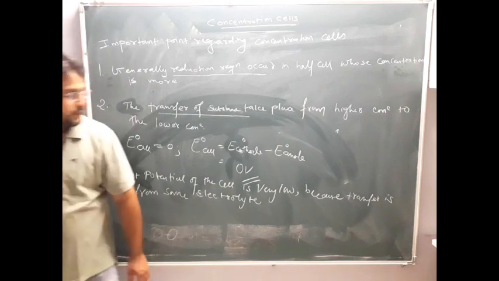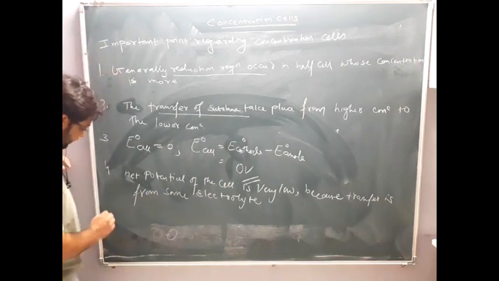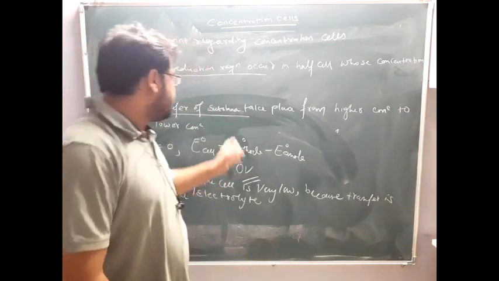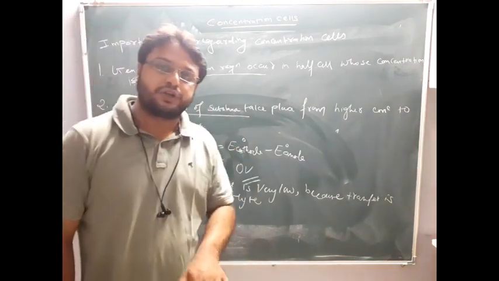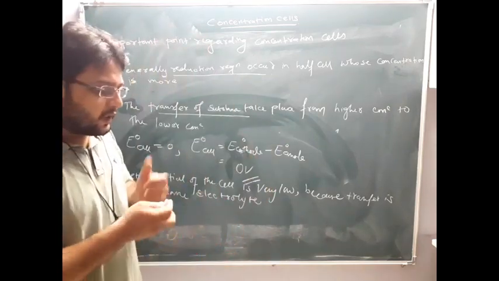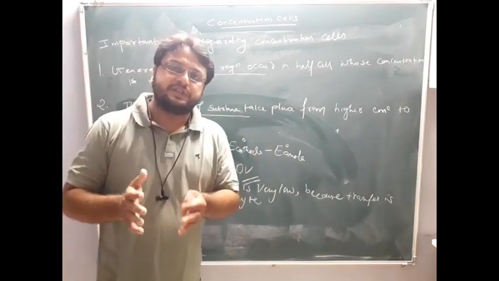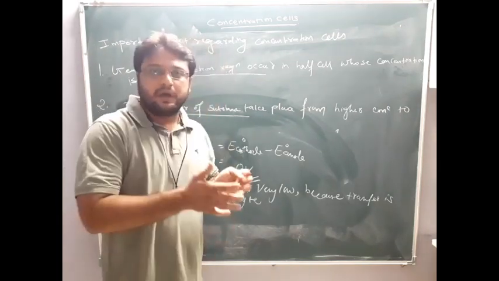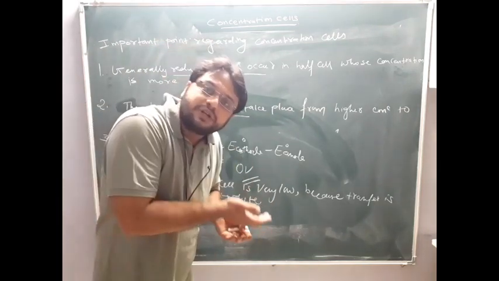The next point, that is fifth point, that I told you: the transfer of the charge or transfer of the substance takes place from higher concentration to the lower concentration. So now what happened? Slowly the beaker which is having the higher concentration, their concentration will go down, and the beaker whose concentration is low, their concentration will go up.